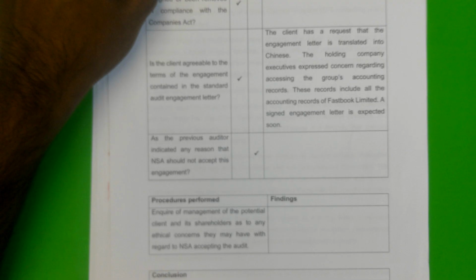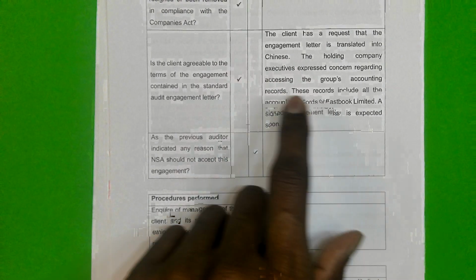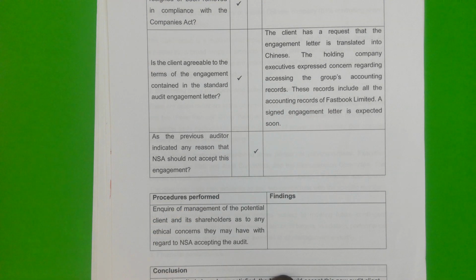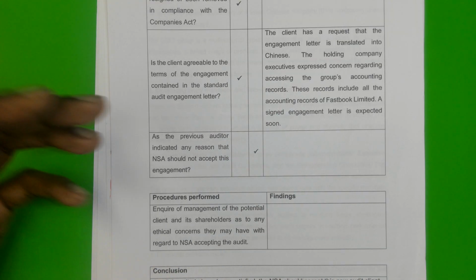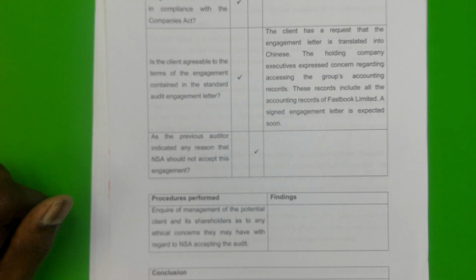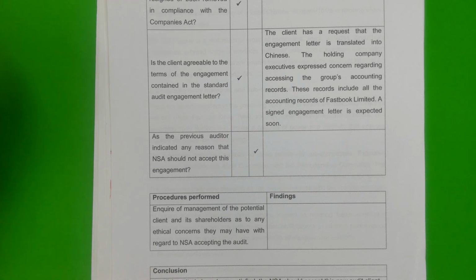The problem here, when we talk about the Chinese executives, is that many people assumed that translating something from one language to another is an audit risk. That is not an audit risk, guys. Translation of language is not an audit risk. And so we can't say that the translation of the engagement letter into Chinese is going to cause audit-related problems. It should not. Okay?